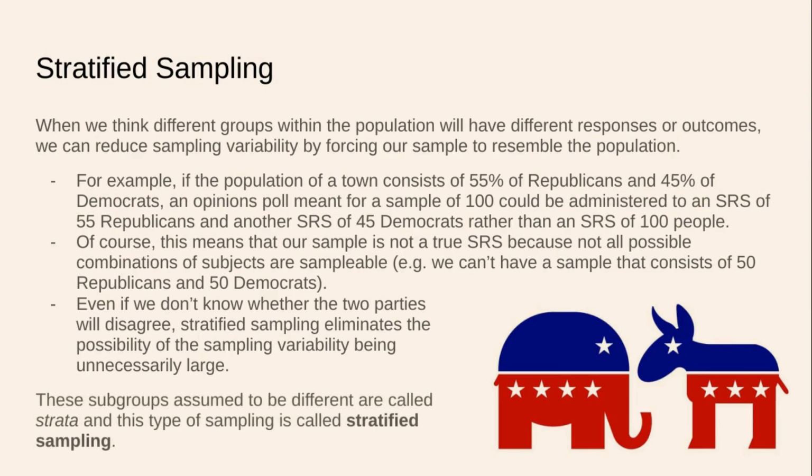These subgroups assumed to be different are called strata, and the type of sampling is called stratified sampling. So these Republicans and Democrats, we call those groups strata in this case. And if we sample from those strata in accordance with their distribution in the population, that is stratified sampling.